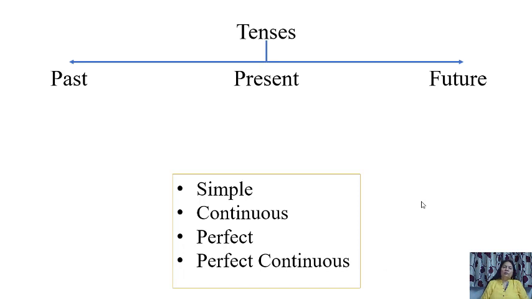And if you remember, we did simple present, present continuous, present perfect and present perfect continuous. We have also done simple past, past continuous, and the tense which we are going to discuss today is past perfect.